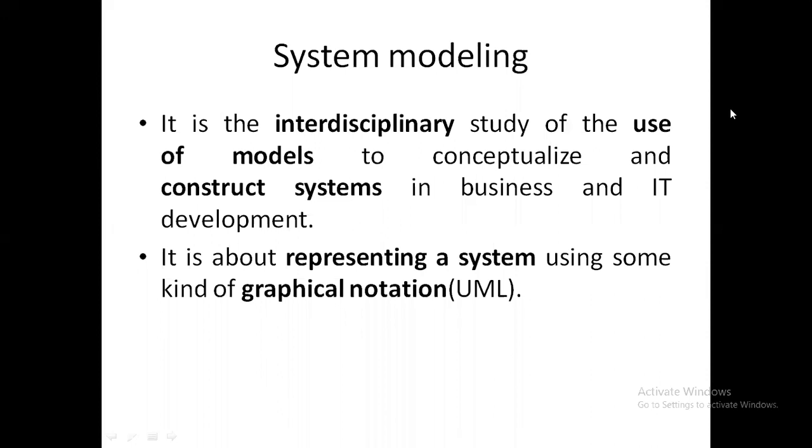Yes, sir. Next slide. Fine, sir. Now system modeling is over. It means it's an interdisciplinary model. Here what we will do is we will construct a system and represent the system with the help of different UML diagrams like class diagram, object diagram, use case diagrams.